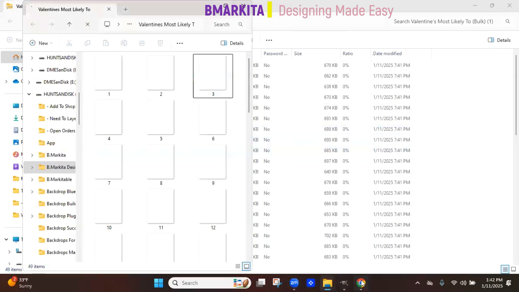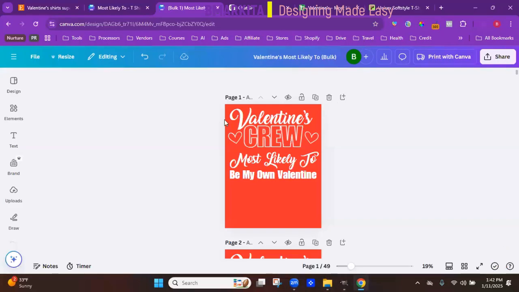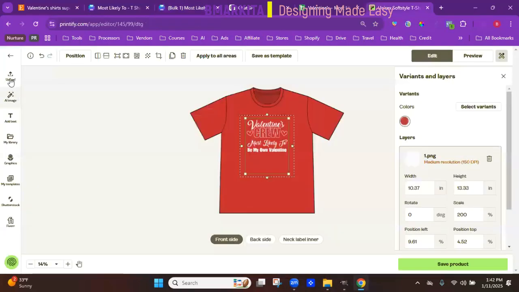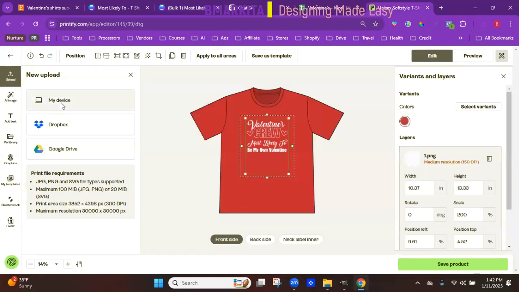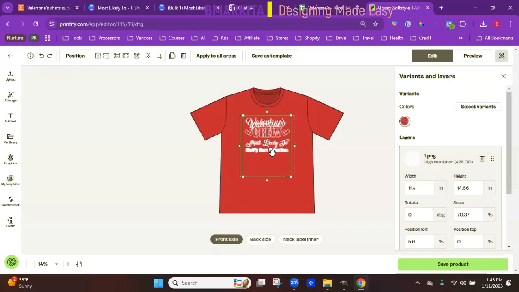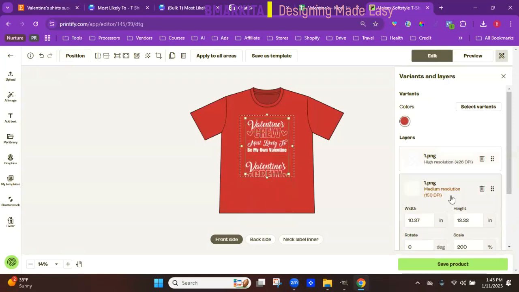Then we're going back to our Printify file. Let's go to upload, my device, open. Now you can see that one of them has a high resolution, which is 426 DPI versus the 150 we had before. Here's the other one, and we want to delete that one. See, the 150, the higher the DPI, the better.